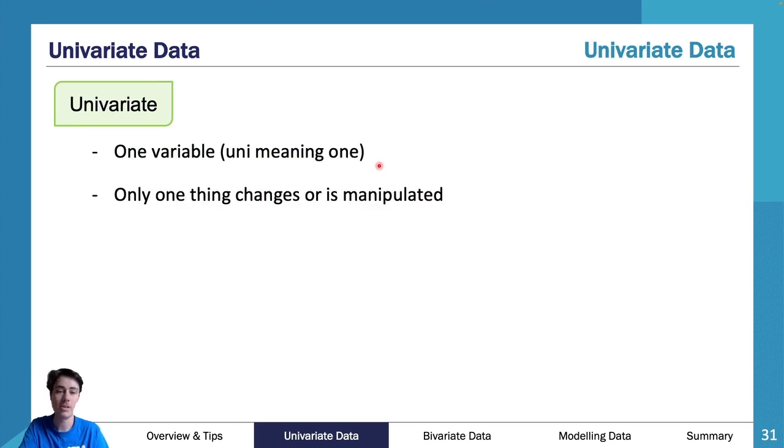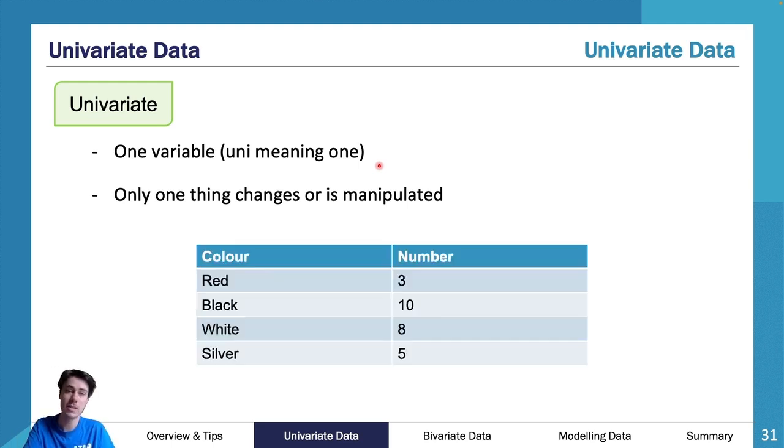So univariate means one variable. So uni means one, and only one thing changes or is manipulated. So as such, you say, what's your favorite color? And then you just count the number of people. So this would be sort of a numerical discrete piece of information, or actually it probably wouldn't be, because you've got a category here. So you're probably looking at categorical. You're actually looking at categorical data here.